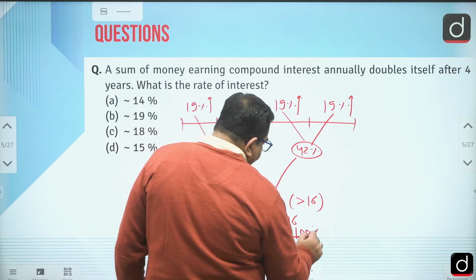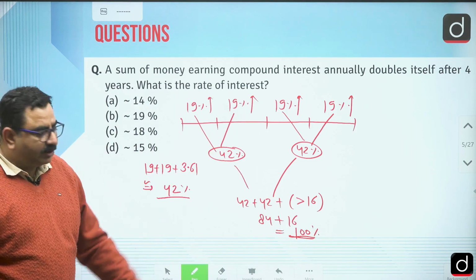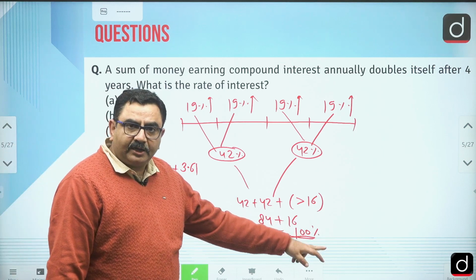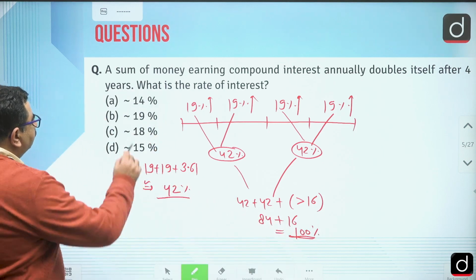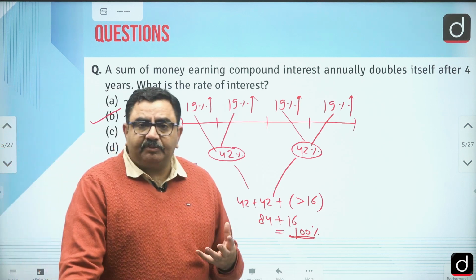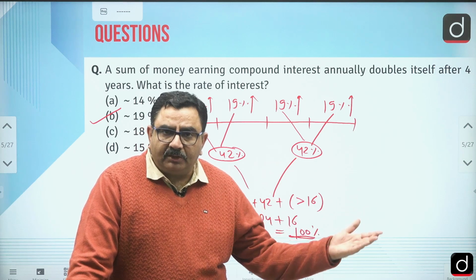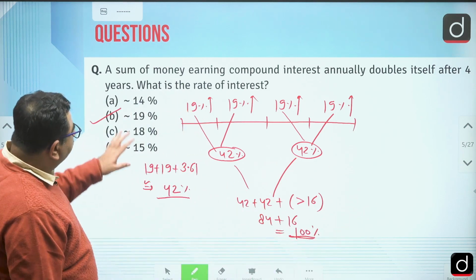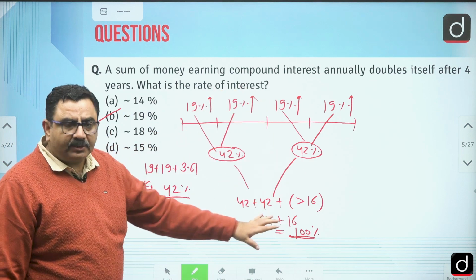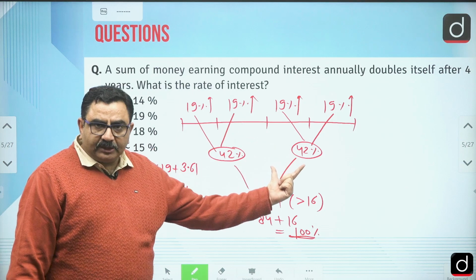So what we can see, the effective rate of interest we are getting is 100%, right? In case of 19. So if effective rate of interest is 100%, it means what? The value of the money will become double, right? So rather than applying any other thing in these kind of questions, you can just apply A plus B plus AB by 100.